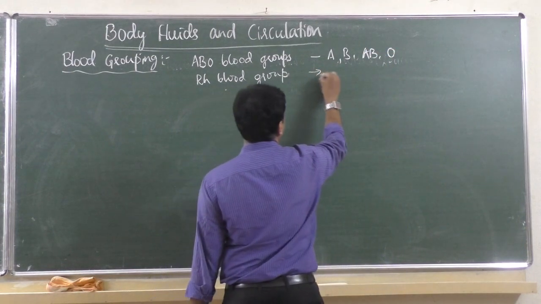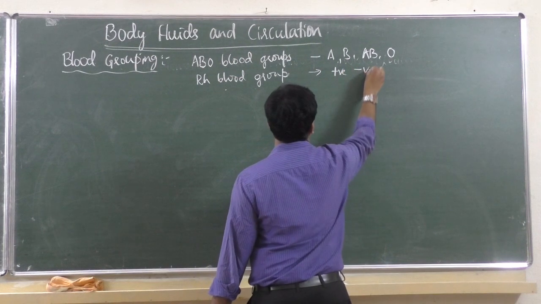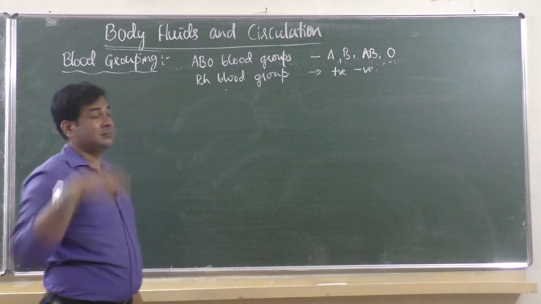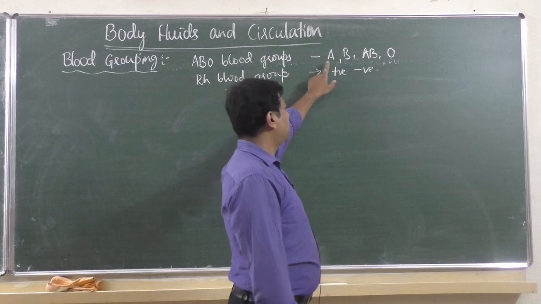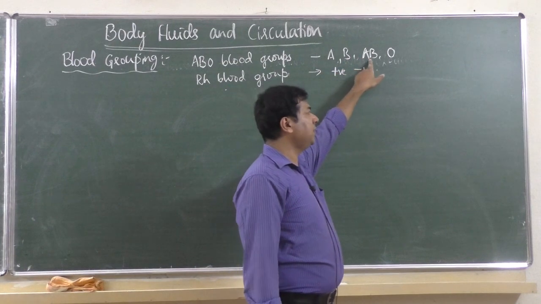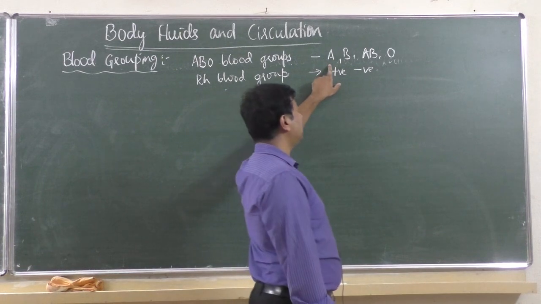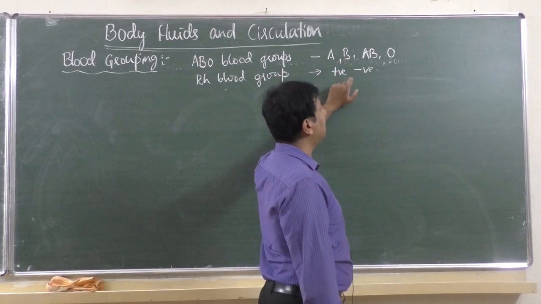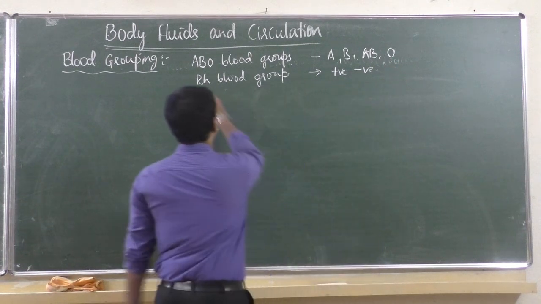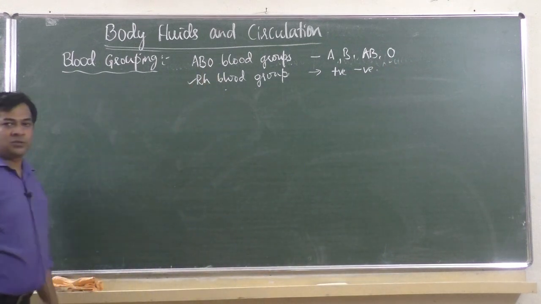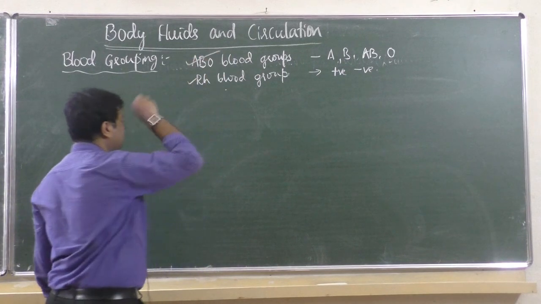RH group tells whether it is positive or negative. If it is A, whether it is A positive or negative, B positive or negative, AB positive or negative, O positive or negative, you will come to know by RH blood group. So one by one we will learn. First we will learn about ABO blood grouping.